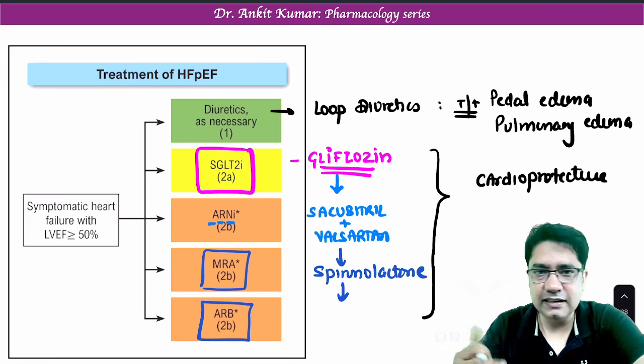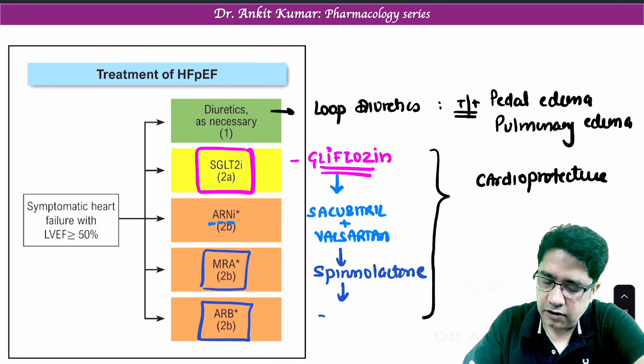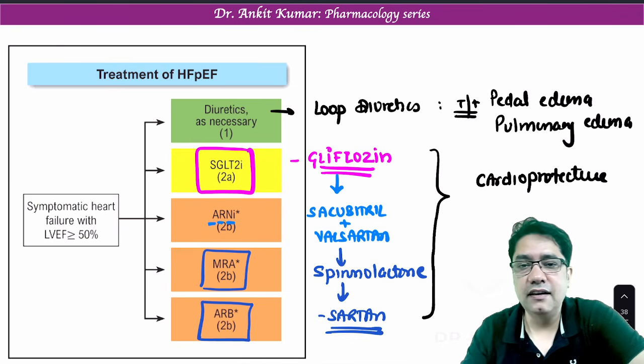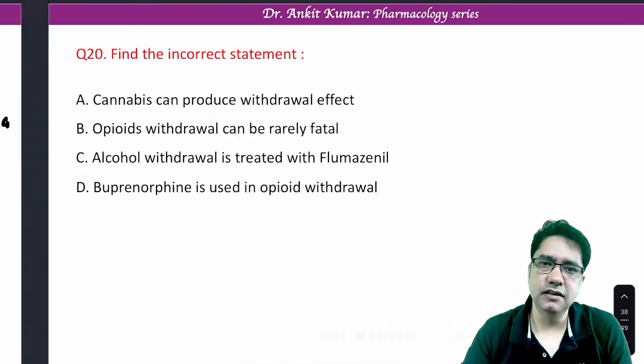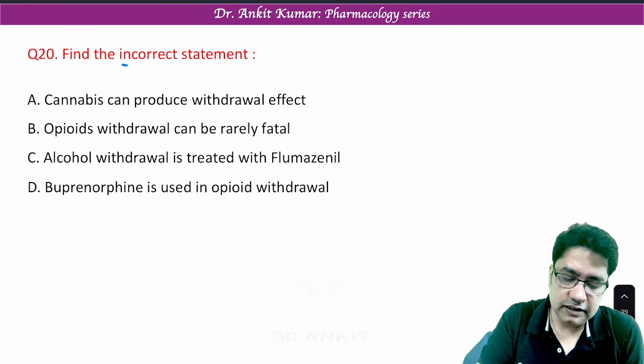Still not controlled. Lastly, we add, because the evidence is very less, we give ARB. ARB is angiotensin receptor blocker. These drugs also end with the word sartan, like telmisartan, valsartan, etc. So this is the management of heart failure with preserved ejection fraction. Now find the incorrect or false statement.